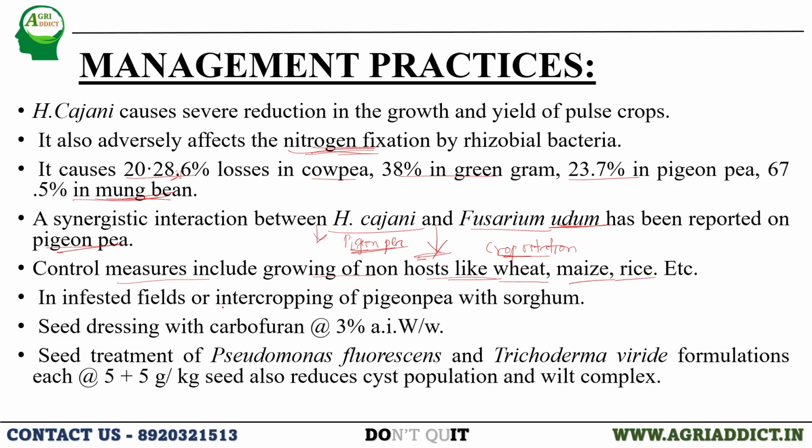In infested fields, we can use intercropping of pigeon pea with sorghum, as sorghum is a non-host for Heterodera cajani. Also, seed treatment with carbofuran at the rate of 3%, and seed treatment with Pseudomonas fluorescens along with Trichoderma viride formulations at the rate of 5 plus 5 gram per kg seed can reduce the cyst population and also the wilt complex formed due to nematode and fungus interaction.